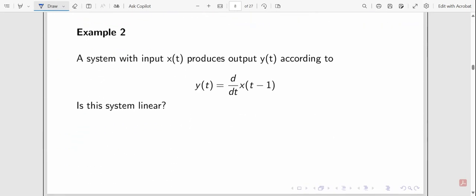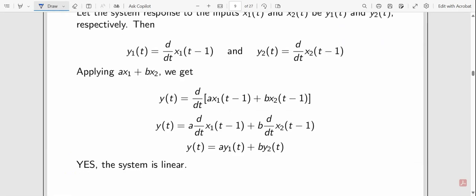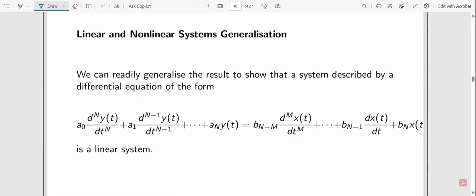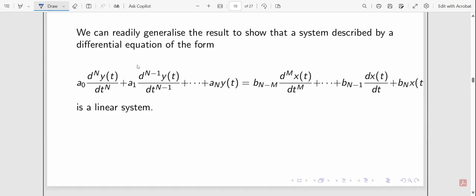This is another example of how you can check whether the system is linear or nonlinear. This is the linear and nonlinear system generalization, which is also very easy. Simply, you can see here in terms of the general form, you have a constant that is increasing from 0, 1 up till n.